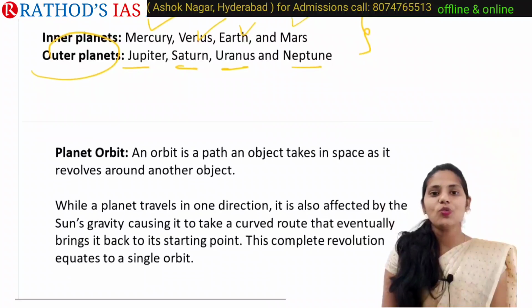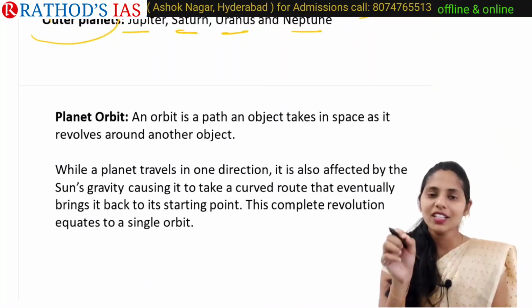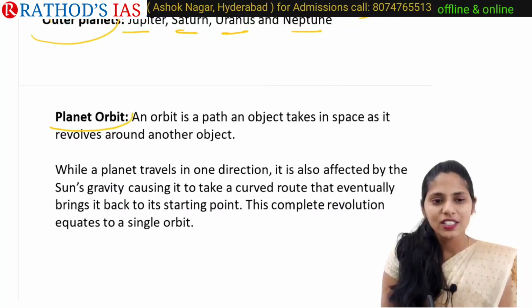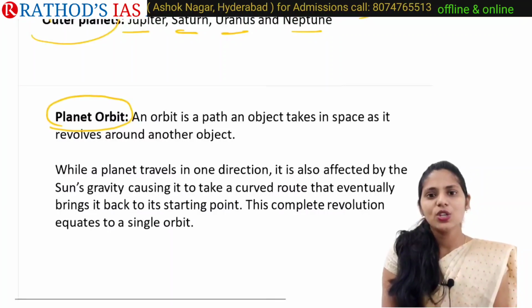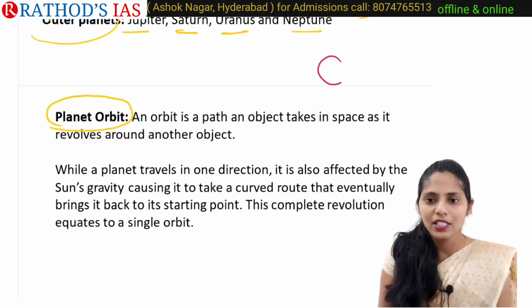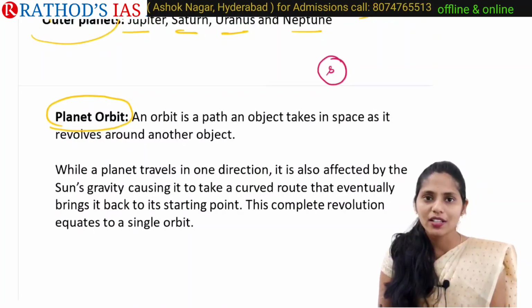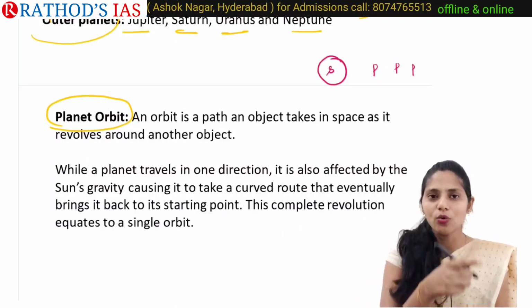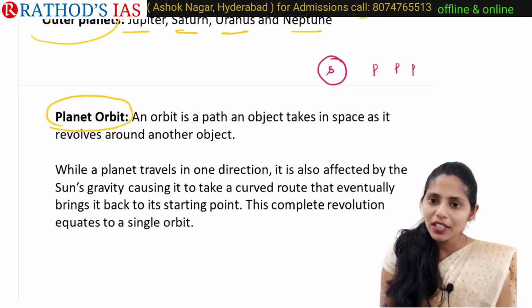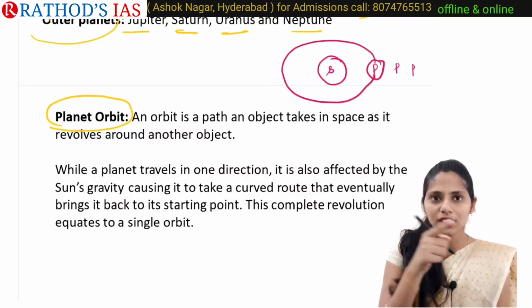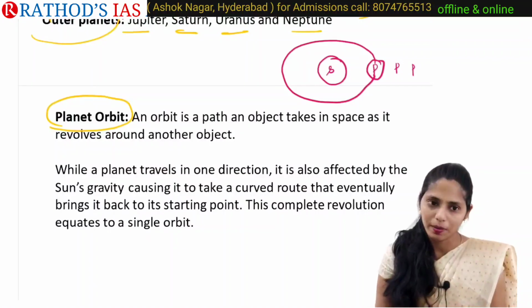And now we need to know one important term, that is planet orbit. The name itself is saying that it is an orbit of a planet. So what is the definition of this planet orbit? Already we know the Sun is present in the center of our solar system, and our planets will be revolving around the Sun. Whenever a planet is revolving, it is making an orbit. So the path in which a planet revolves around the Sun is called a planet orbit.